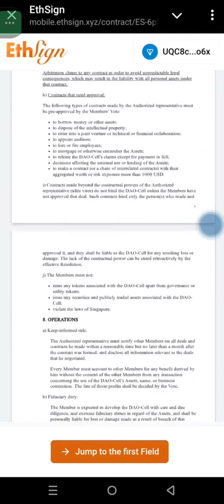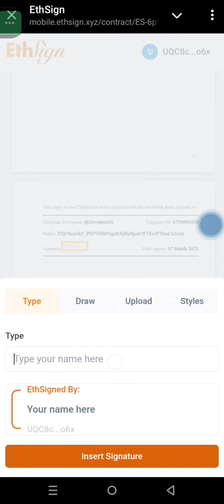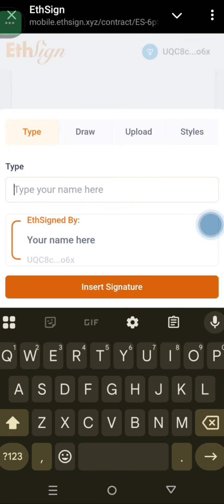Take your time to read through it, and then once you have read through it, you are going to see the Telegram name and then ID. This is the Telegram ID, and this is the connected wallet, and this is the sign date. Then just come down to the first field and click on it. Once you click on it, you are going to insert the name of your DAO right here.